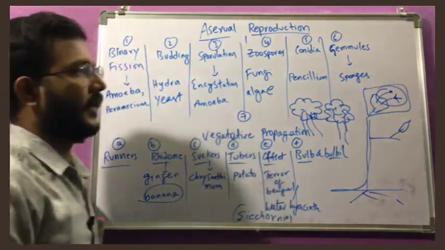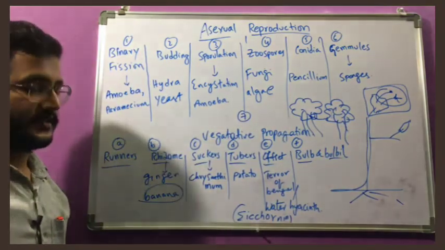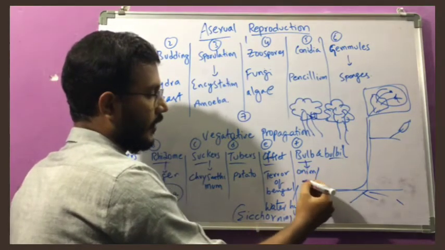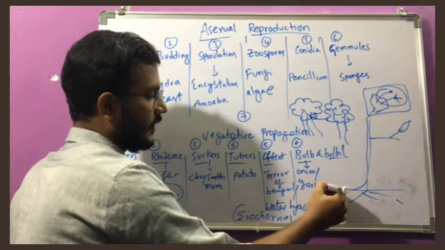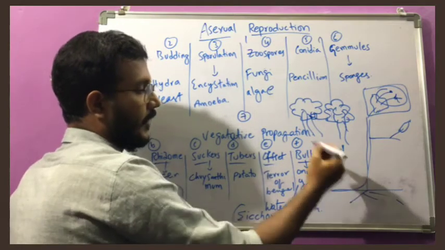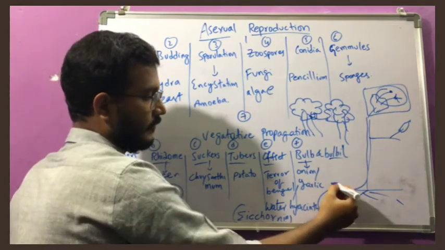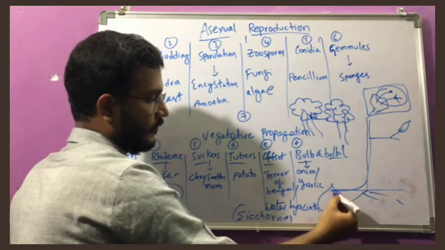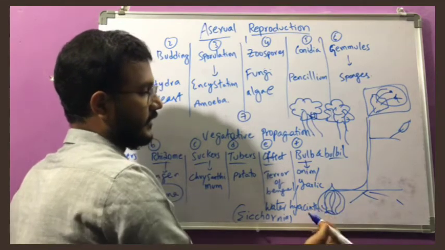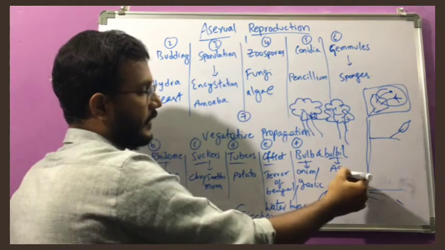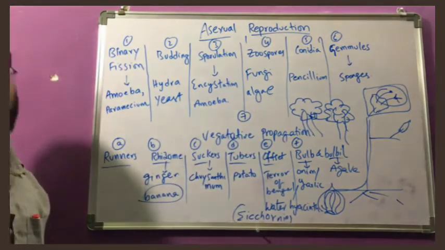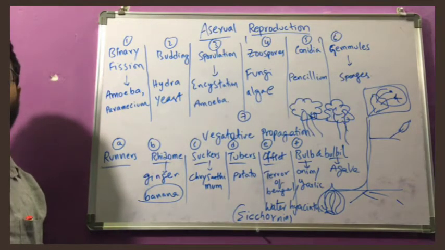And bulb, it is onion or garlic. These are bulb-like structures. And bulbil, its example is Agave americana. Agave, bulbil example is agave.